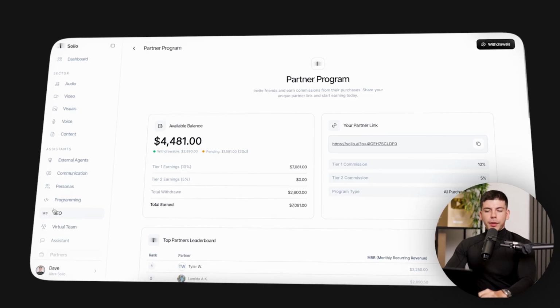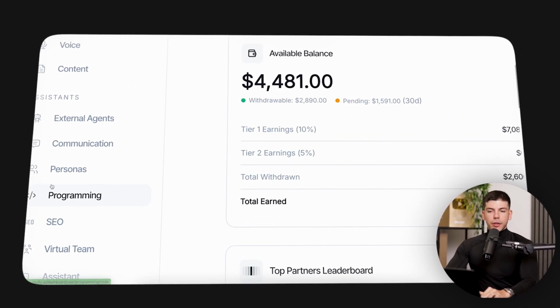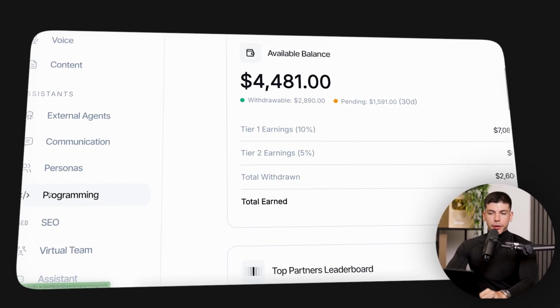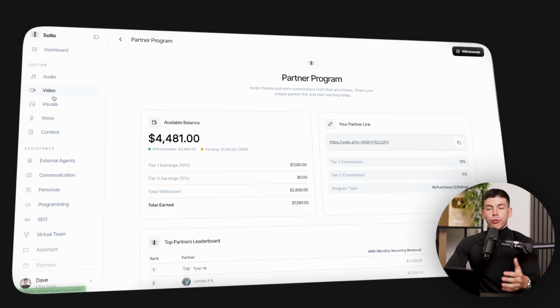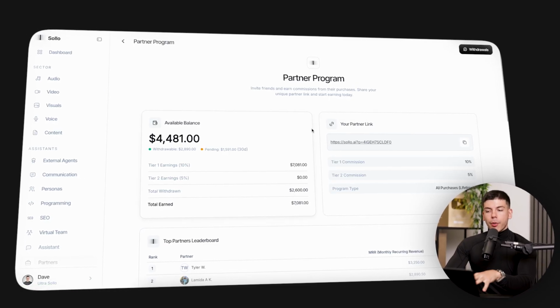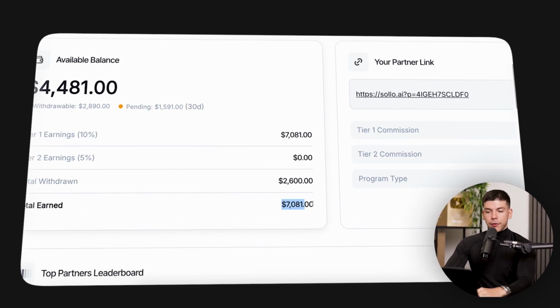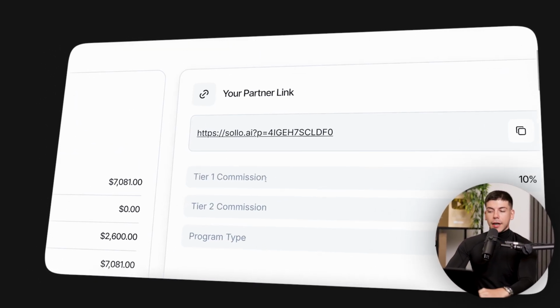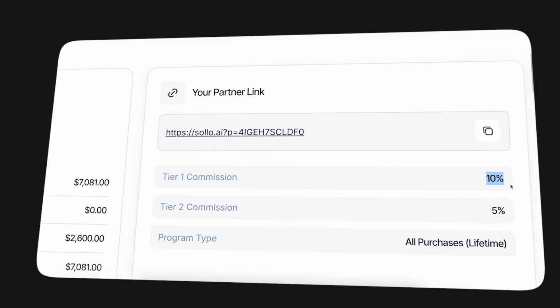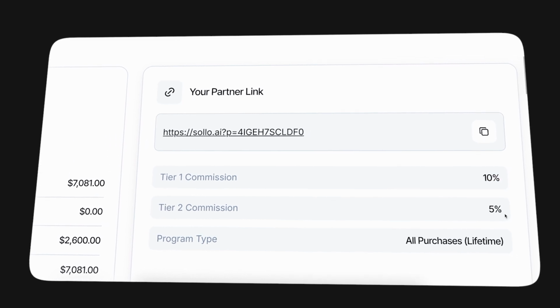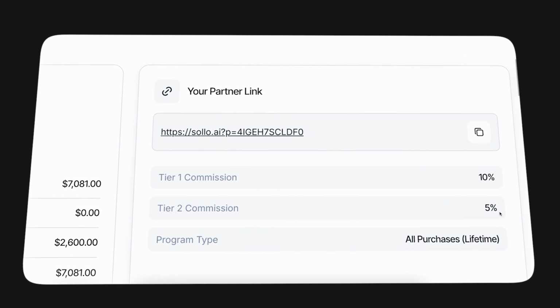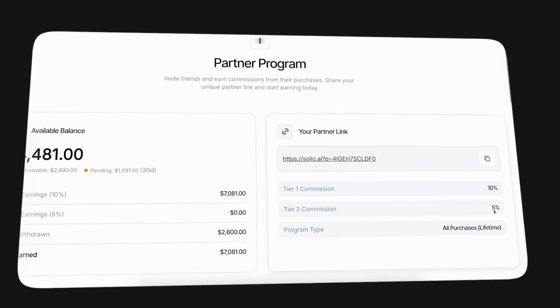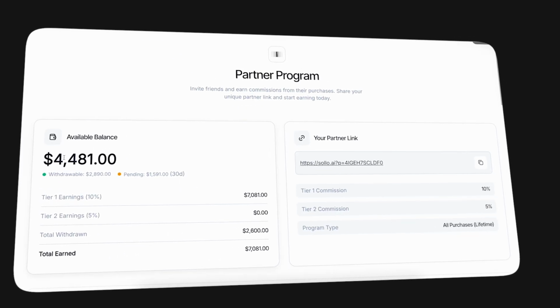You also have plenty of other features on the left hand side to run an entire Solo AI business, one-person business with this one operating system. But there is also a partner program where you can earn passive income by talking about this tool, whether it's on YouTube, on Instagram, writing blog posts, whatever you want. You can just copy your link. You get tier 1 commission, 10% every single month, and then 5% on everything that the person that you referred makes. So you also make money from whoever they refer, which is pretty cool because there's a massive compounding effect.